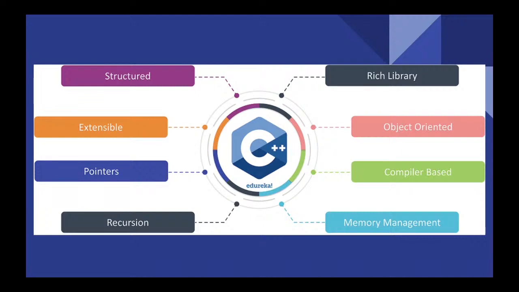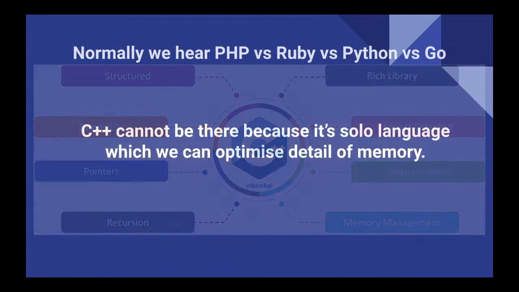Of course, if we consider ease of use and simplicity to learn, it is not that kind of language, but C++ is still a major language for many projects.